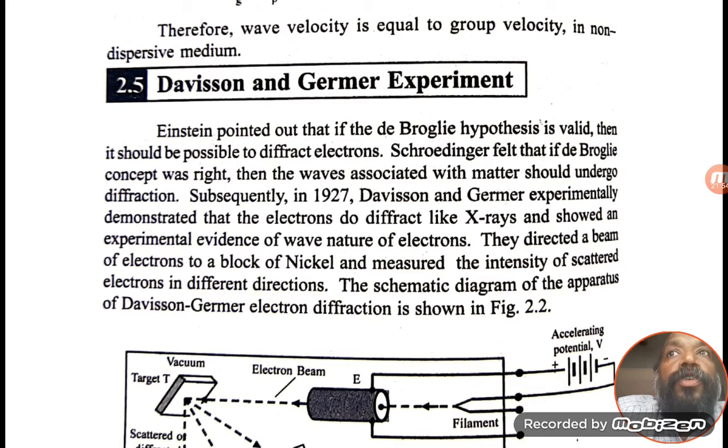So particles have to exhibit the diffraction property, which belongs to waves only. But if the particle is moving and the waves are associated with it, then those particles have to exhibit the property of diffraction. So this experiment will give the proof that particles also give the diffraction property when they are in motion.